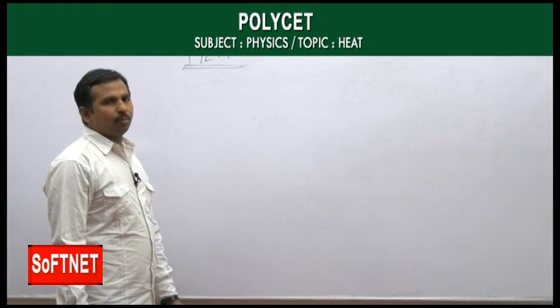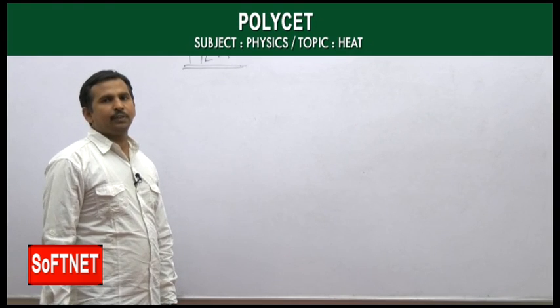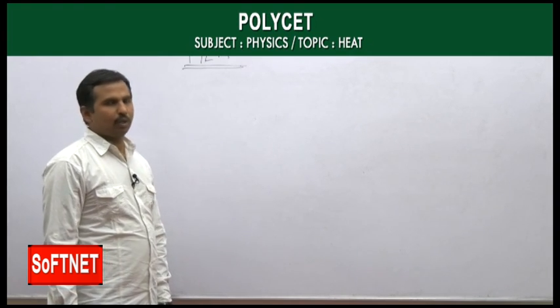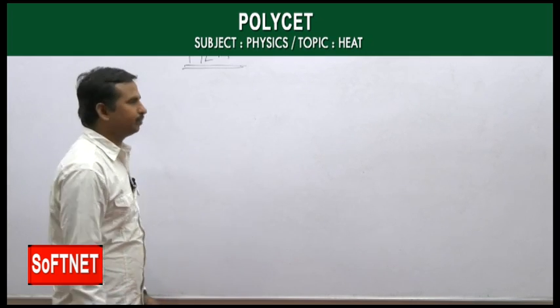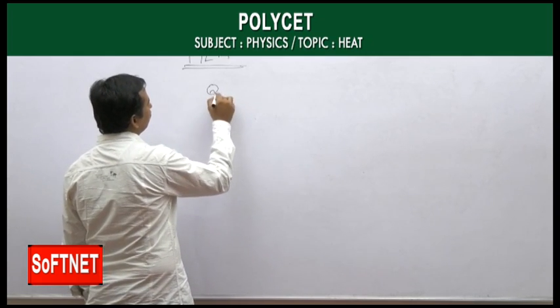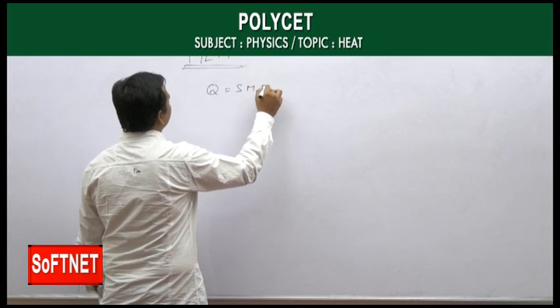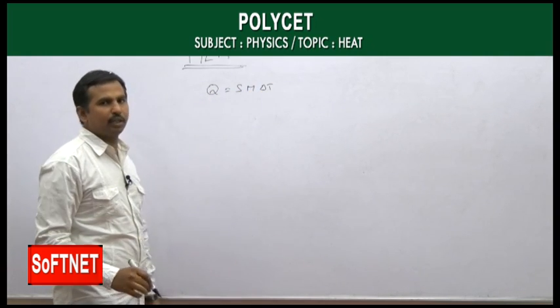Now we have got the formula and we have seen the importance of the specific heat capacity of water. Now we will see numerically how to find the amount of heat energy required, Q is equal to S m delta T. How can we use this formula numerically here?